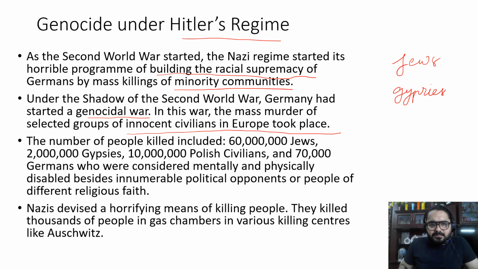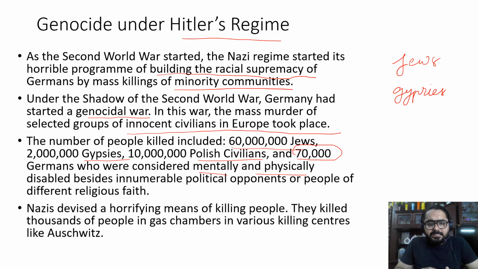You can see here 6 crore Jewish people were killed, 2 crore gypsies were killed, 1 crore Polish civilians were killed, and even 70,000 Germans who were physically and mentally disabled. If the Nazis thought that physically or mentally handicapped people were not contributing anything to their nation, they would simply kill them.